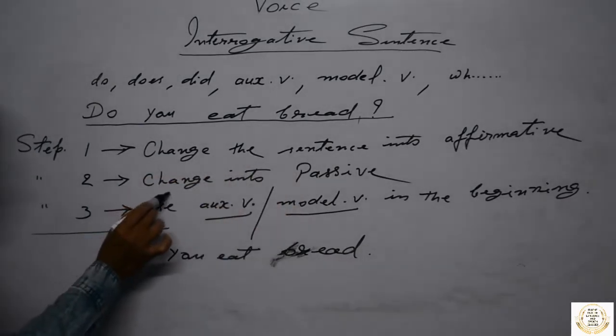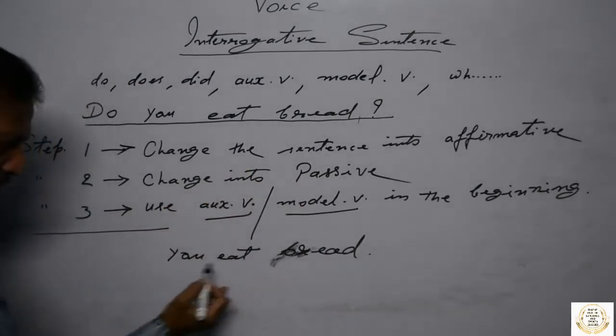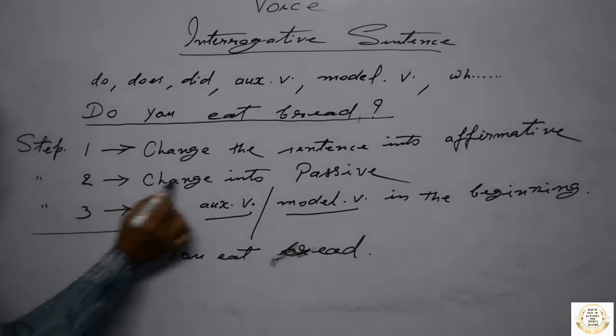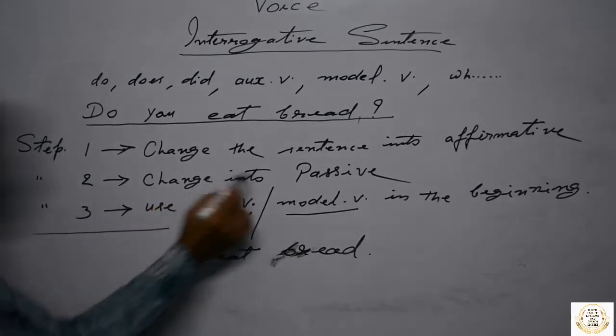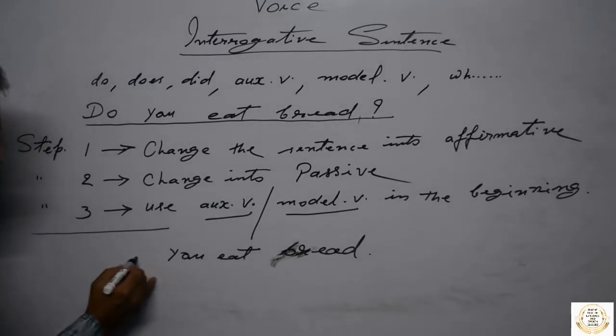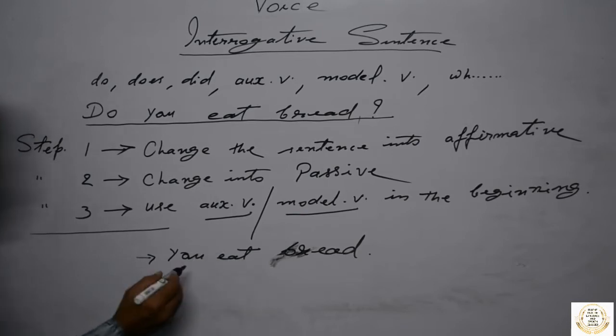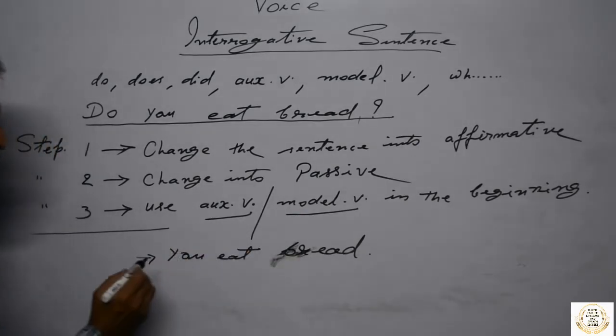Second step, change into passive. Now this sentence you have to change into passive. Step number 2, you have to change into passive this sentence which you have written into affirmative. You eat bread.